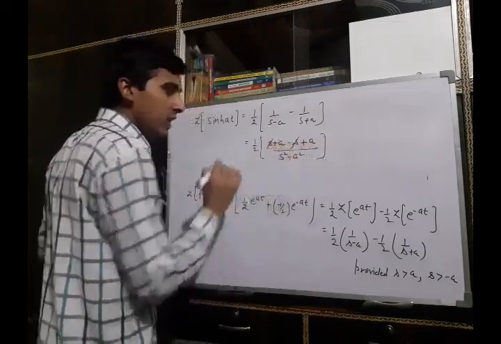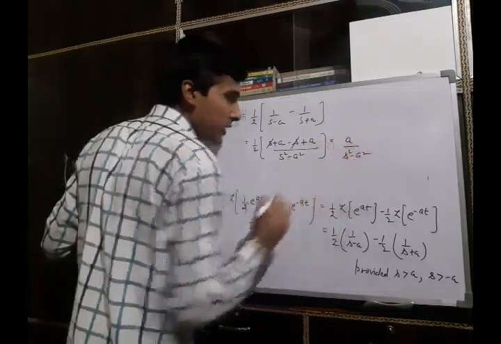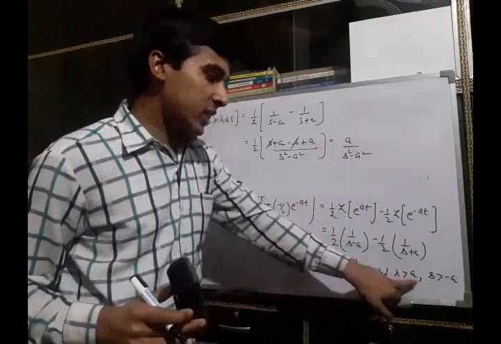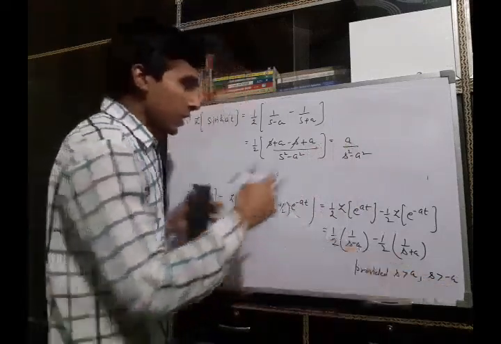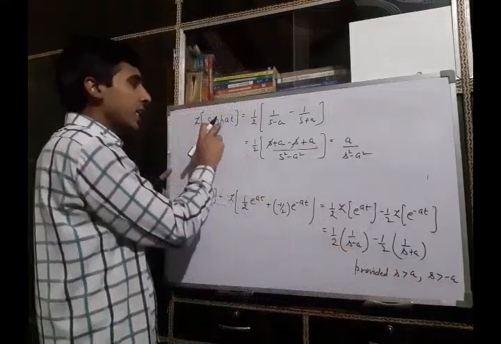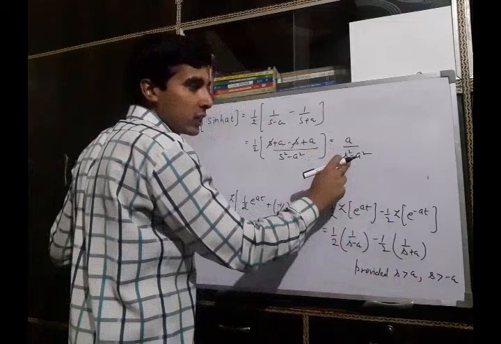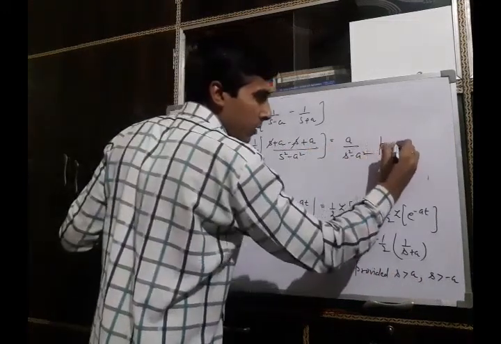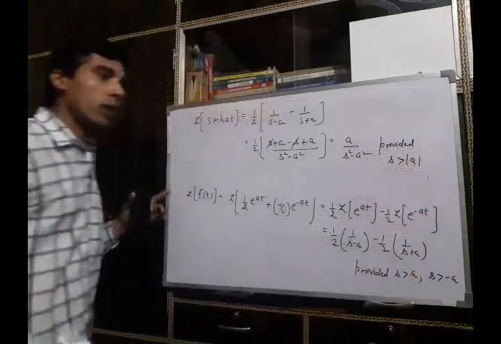Now s and s cancel and it will be a upon s square minus a square, provided s is greater than a and s is also greater than minus a. In other words, you can say Laplace of sinh at is a upon s square minus a square, provided s is greater than mod a.